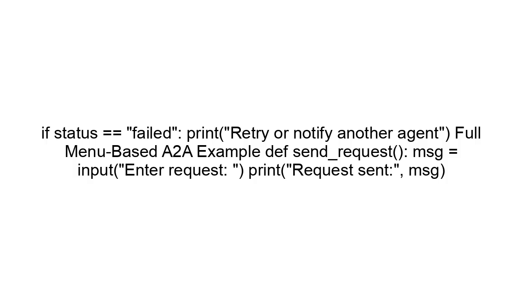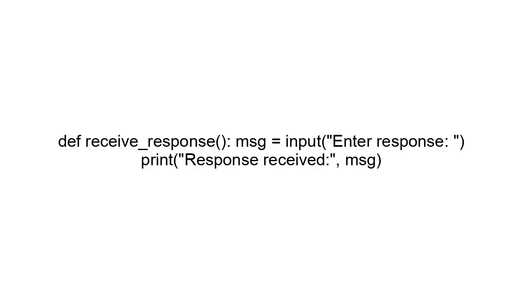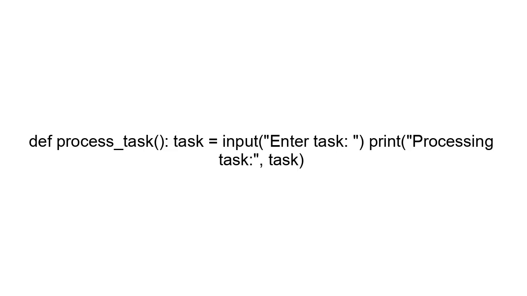Full menu-based A2A example. Def send request: msg equals input, enter request, print request sent. Def receive response: msg equals input, enter response, print response received. Def process task: task equals input, enter task.